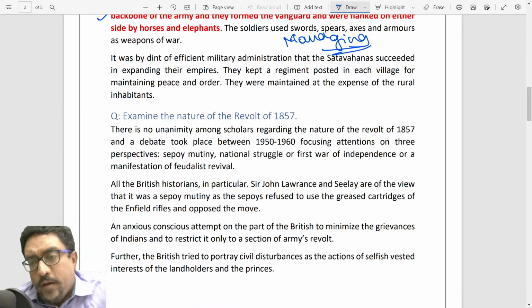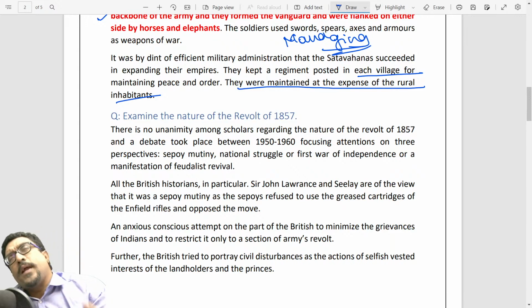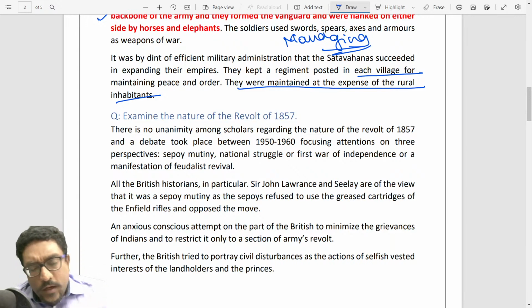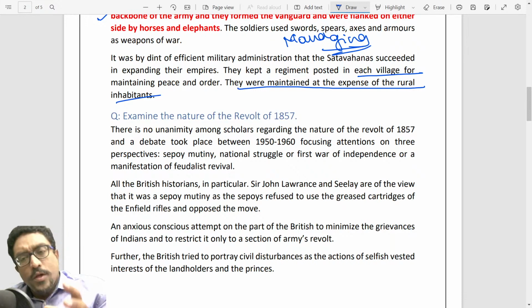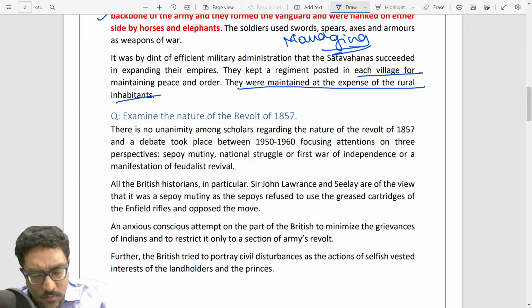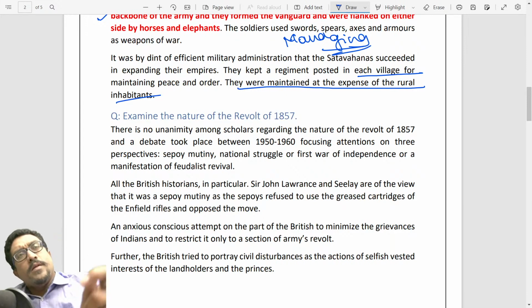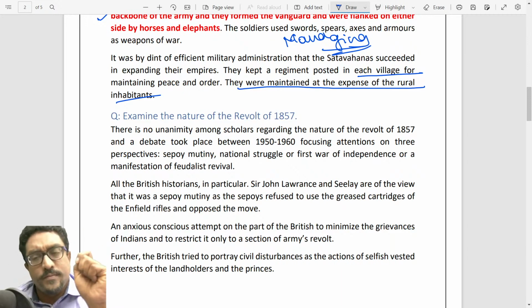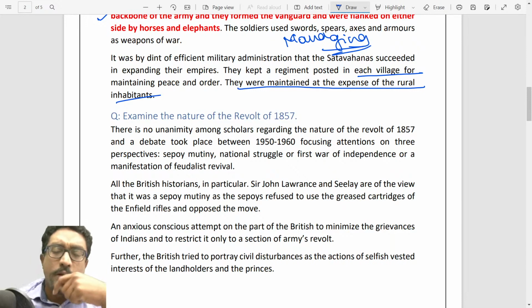Obviously, they kept a regiment posted in every village for maintenance of peace and order, and they maintained expansive rural inhabitants. Now, conclusion, you can always write this: Thus, Shatavahana administration was unique to the Shatavahana state, the best fit to the Shatavahana traditions of feudalism, and eventually they became the school of administration on which later kings like the Guptas and Harsha developed their systems of administration.